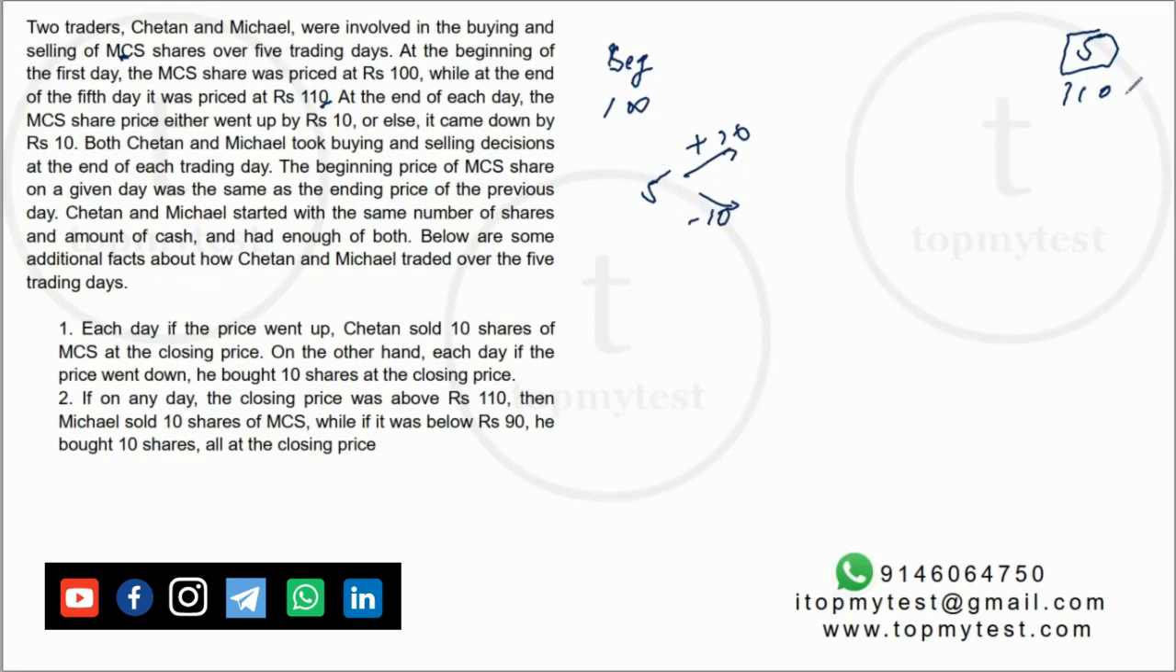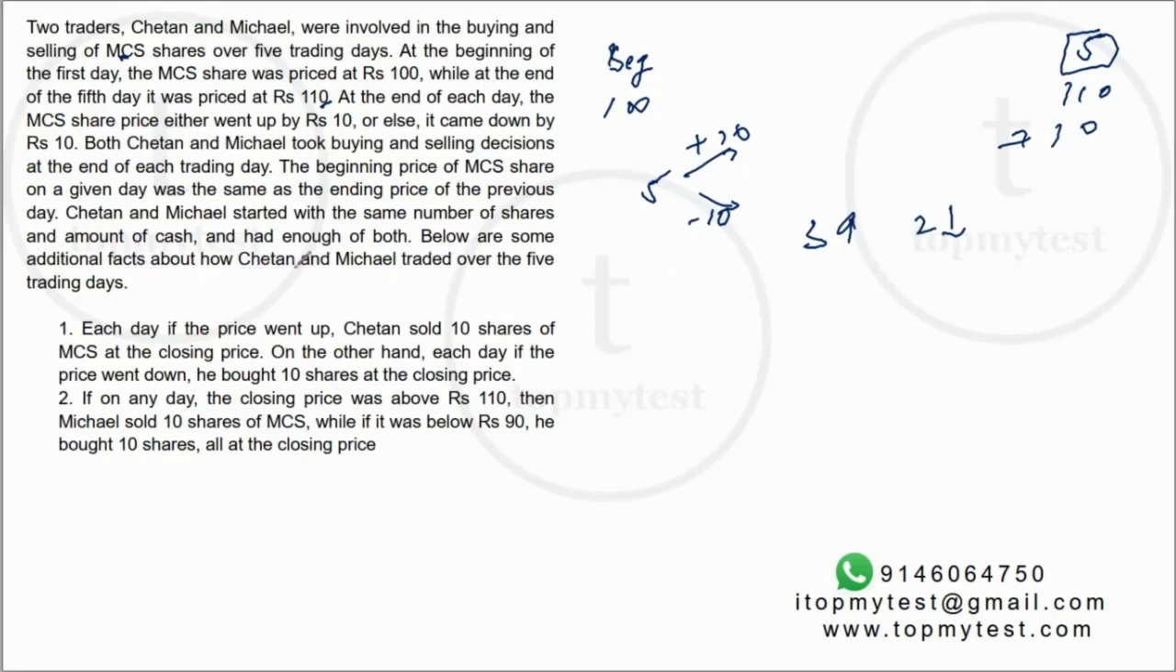And net change is 10 rupees, which means that there will be 3 rise cycles and 2 fall cycles. 2 times it will fall, 3 times it will rise. Both Chetan and Michael took buying and selling decisions at the end of each trading day. The beginning price of MCS on a given day was the same as the ending price the previous day. Right? Chetan and Michael started with the same number of shares and amount of cash, and enough of both of them. Below are some of the additional facts we know about how Chetan and Michael traded over the 5 days.